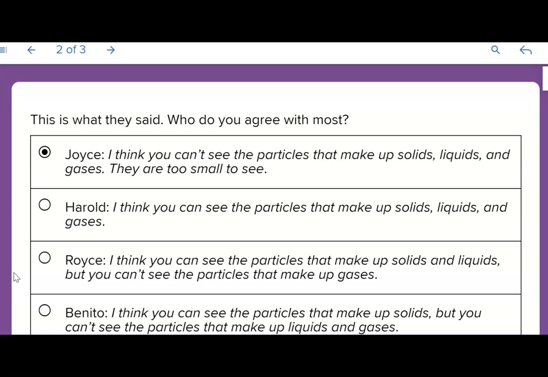So you only know what type of matter it is by how the particles are arranged inside the matter. This is the way that you can figure out if it is a solid, a liquid, or a gas. It depends on the arrangement of the matter itself. Is it tightly packed? Is it not packed at all? Does it look random to you? Whatever the arrangement is, you can figure out the state of matter.